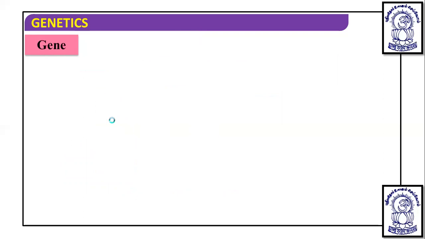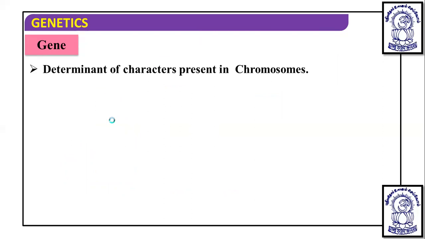After studying homologous and non-homologous chromosomes, a chromosome is nothing but made up of DNA. Chromosomes are made up of DNA. So the next terminology which we are going to discuss is the gene. Genes are the determinants of character present on the chromosome.